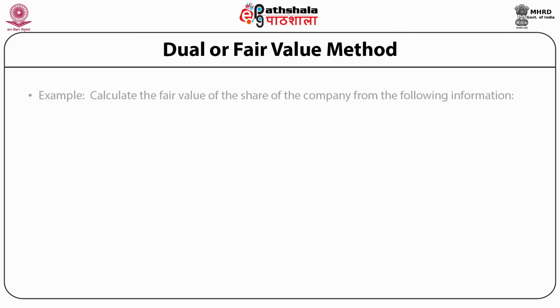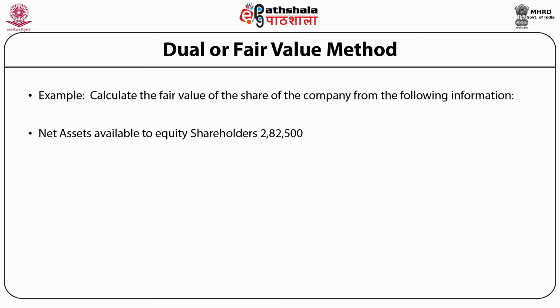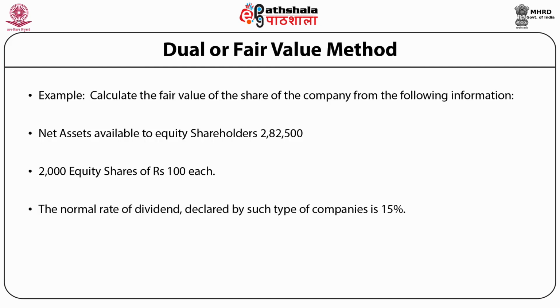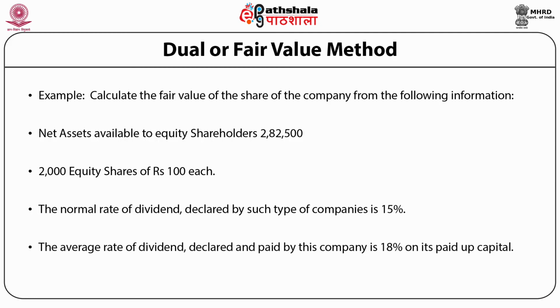Example: calculate the fair value of share of the company from the following information. 1. Net assets available to equity shareholders rupees 2,82,500. 2. 2,000 equity shares of rupees 100 each. 3. The normal rate of dividend declared by such type of companies is 15%. 4. The average rate of dividend declared and paid by this company is 18% on its paid up capital.